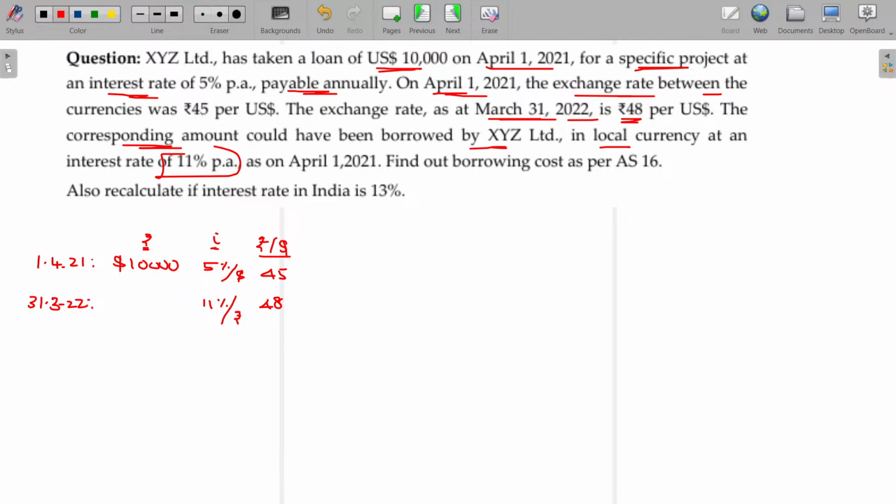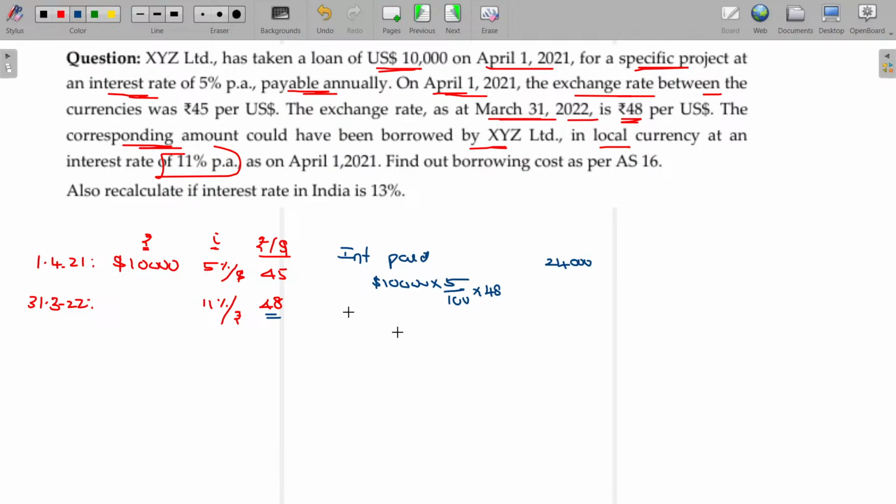Okay. Now, let's try now. What is the interest amount you're supposed to pay? Interest paid for $10,000 at the rate of 5%. You multiply with the current rate, because we assume that interest is payable at the year end, 48. 24,000 is the interest paid.